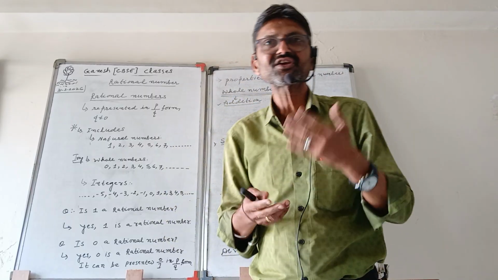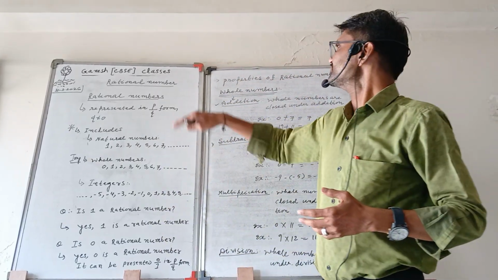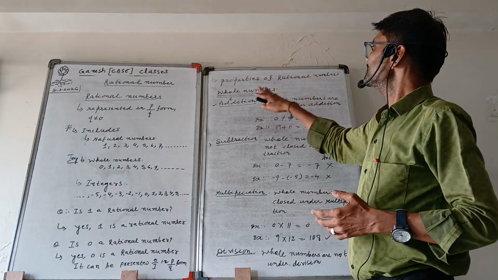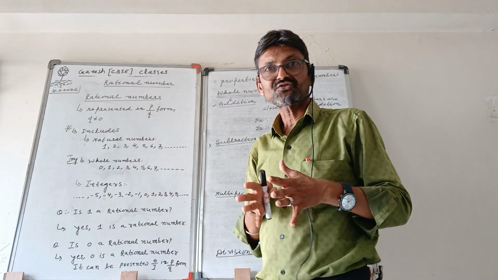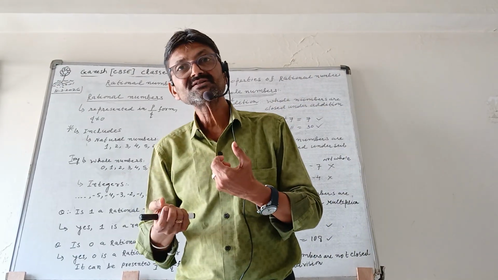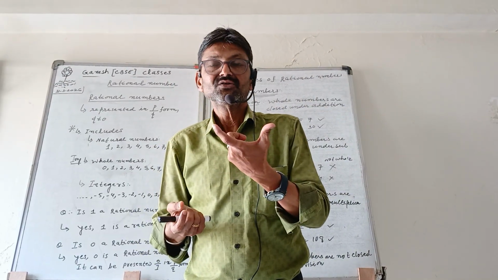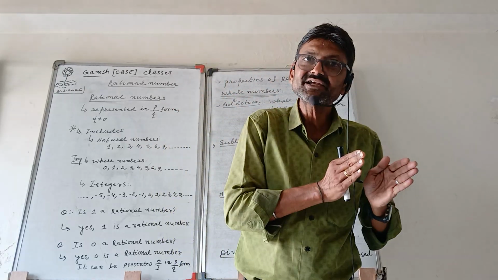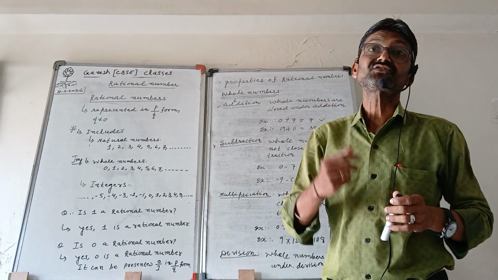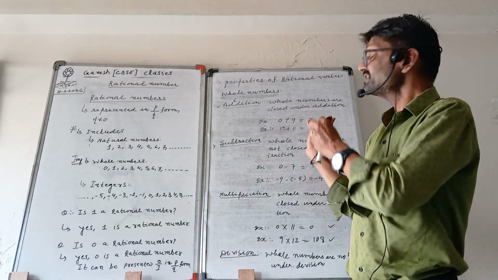Let us go to the properties of rational numbers as given in your textbook, I think on the second page. First are the properties of the rational numbers. We will talk about the whole numbers. Now for whole numbers, the addition property: whether the whole numbers are closed under addition, our answer will be yes. Whole numbers are closed under addition.